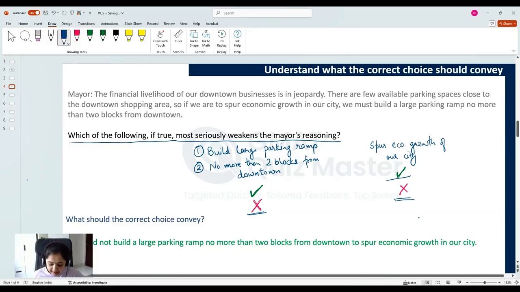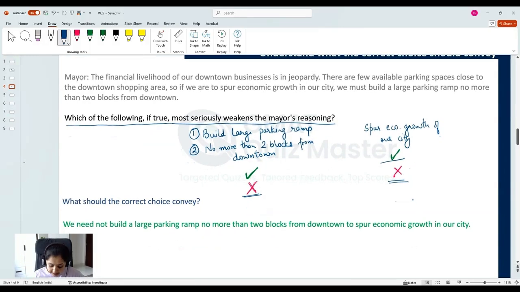Now, in this case, what should the correct answer choice convey? Clearly, it should convey that we need not build a large parking ramp no more than 2 blocks away from downtown to spur economic growth in our city. This is something that any correct answer choice to this question will convey. Now, if possible, you can consider different scenarios. When can this happen?